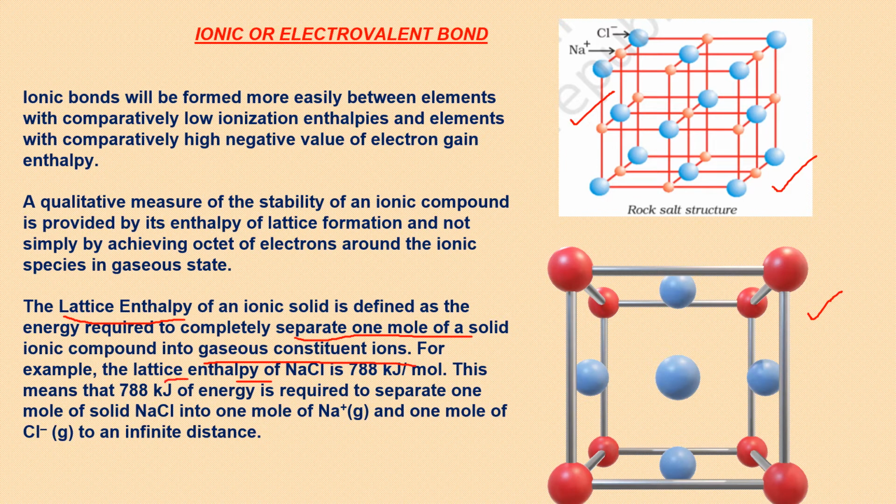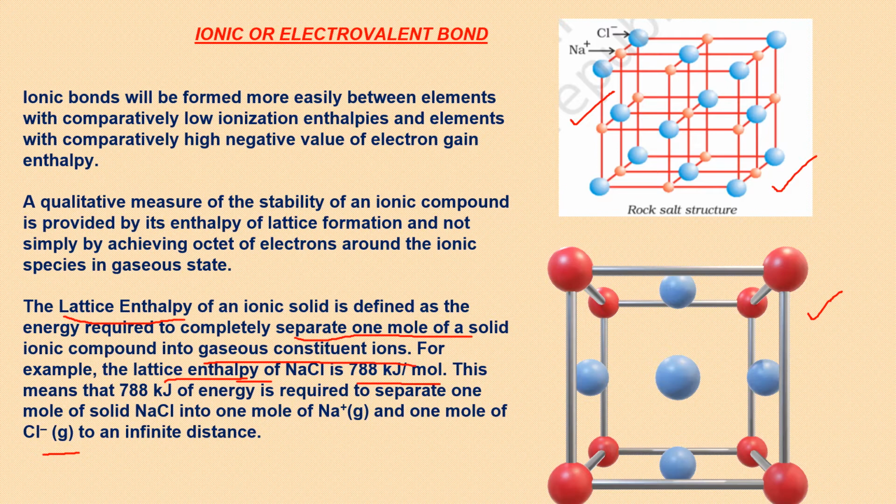It's here. For NaCl, for every ion, for every lattice of ionic compounds, it is a different and fixed quantity. For NaCl, it is 788 kilojoules per mole. That means if you want to separate 1 mole of solid NaCl into 1 mole of Na plus ions in gaseous form and 1 mole of chloride ions in gaseous form, then you have to supply 788 kilojoules of